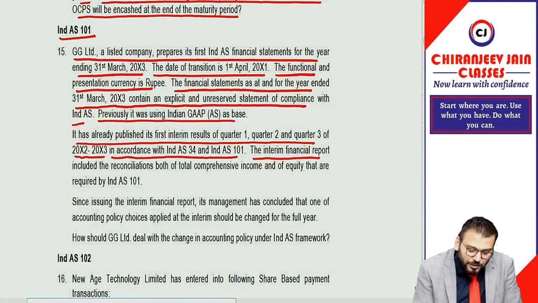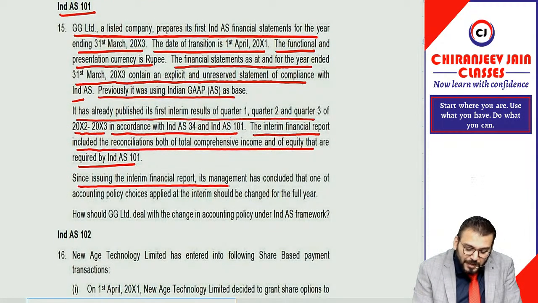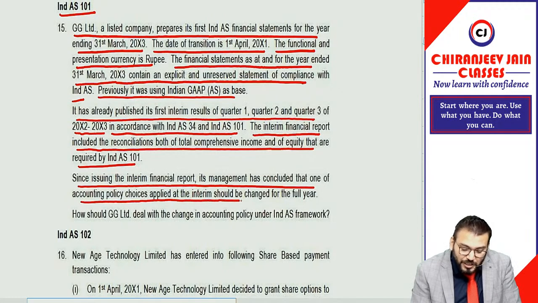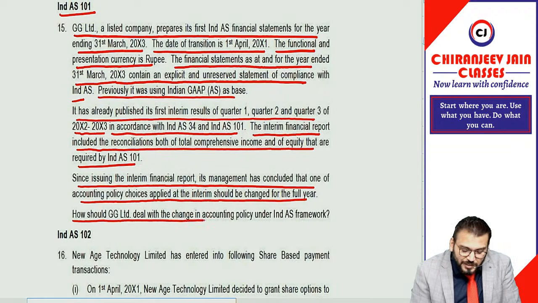The interim financial report included the reconciliation of both total comprehensive income and equity that are required by Ind AS 101. Since issuing the interim financial report, its management has concluded that one of the accounting policy choices applied in the interim should be changed for the full year. How should GG Limited deal with the change in accounting policy under the Ind AS framework?